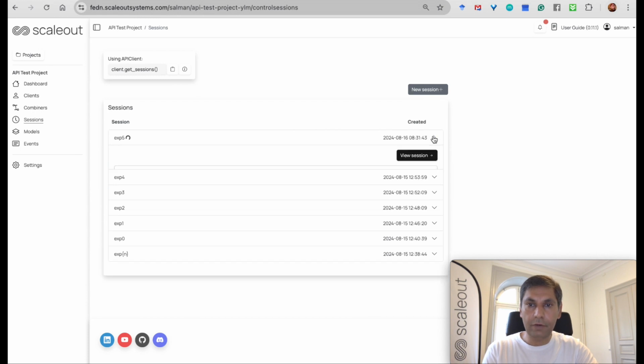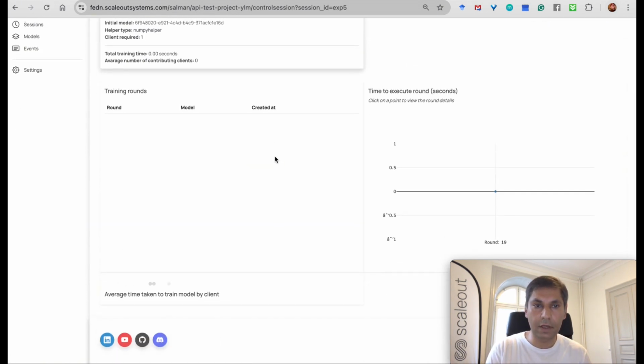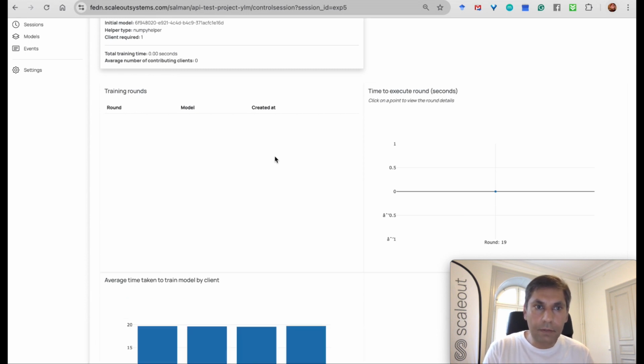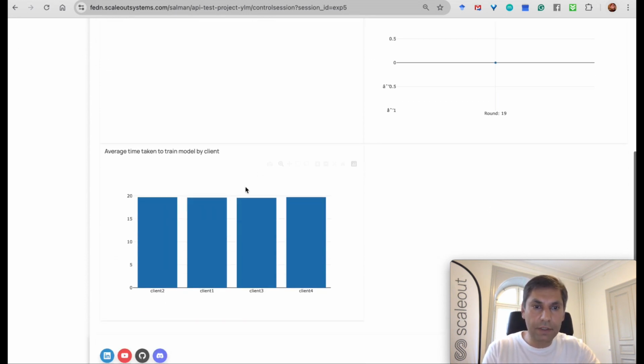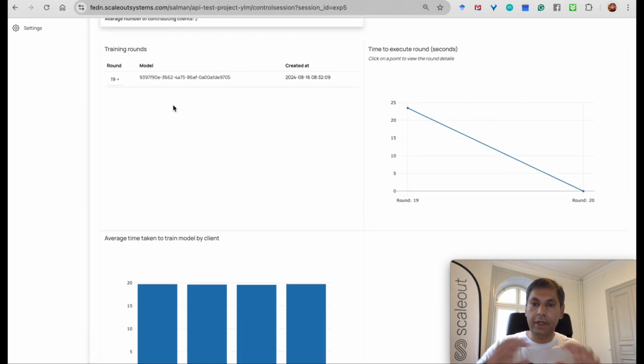So if I click on this, I can see, yeah, there is not much information available right now, but yeah, here you can see that the 4 client has responded. The same stuff related to rounds and session triggered via this application.